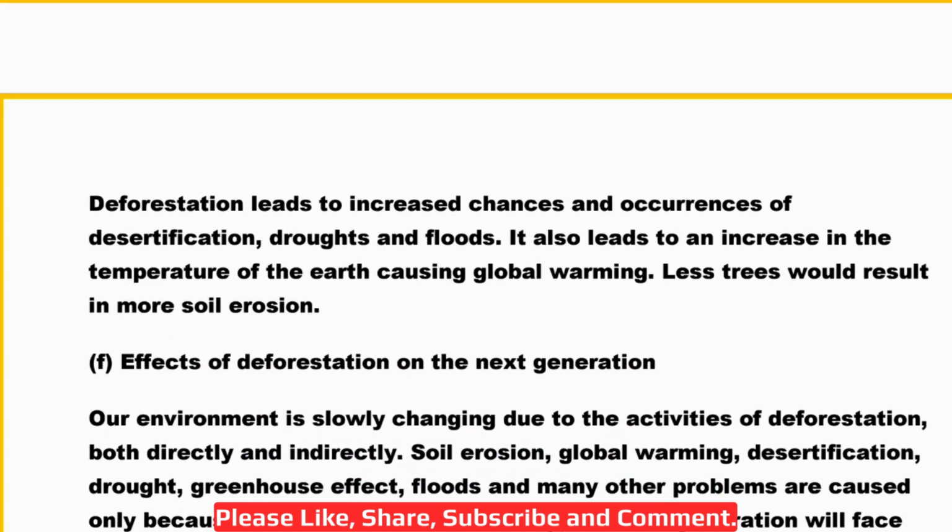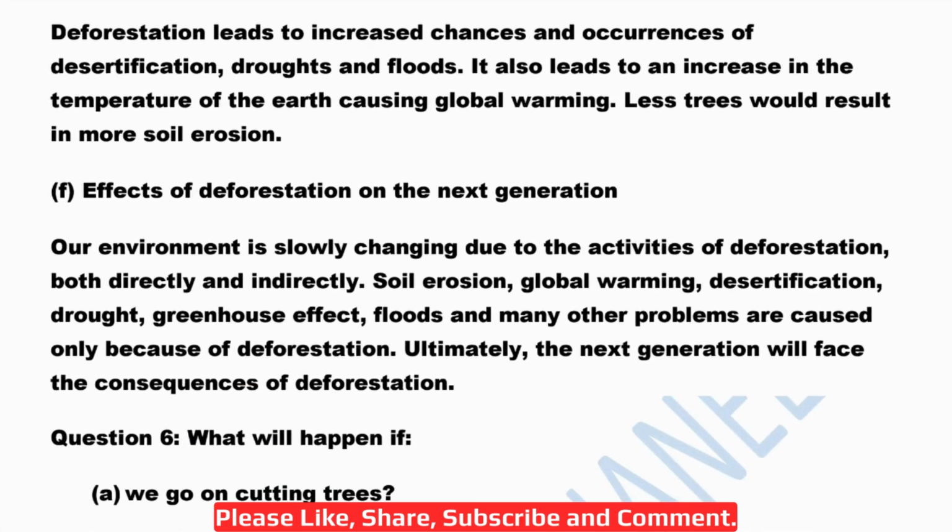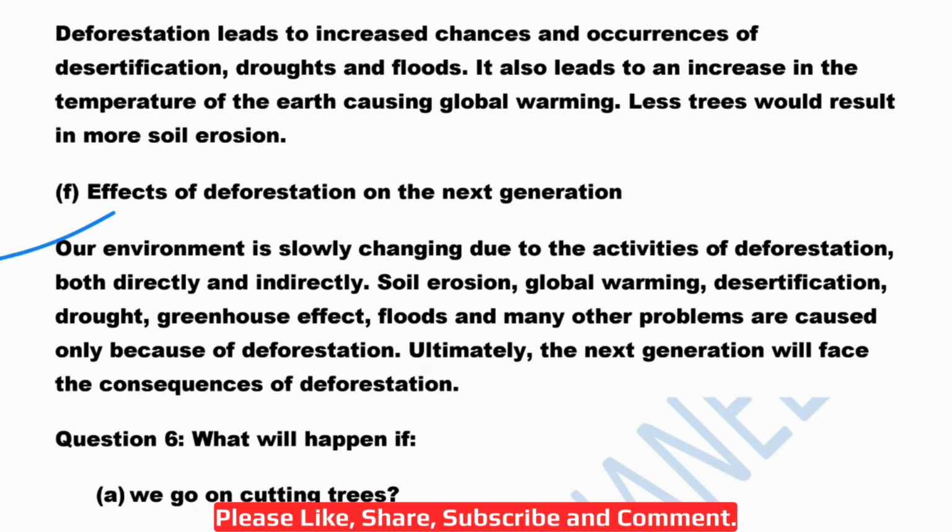Okay, so deforestation leads to increased chances and occurrence of desertification, droughts and floods. It also leads to an increase in the temperature of the earth causing global warming. Less trees would result in more soil erosion. Then F part, effect of deforestation on the next generation.